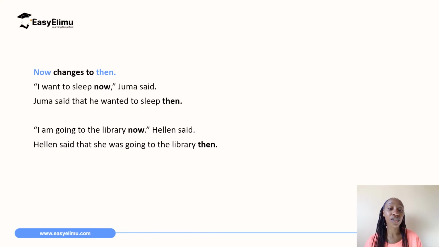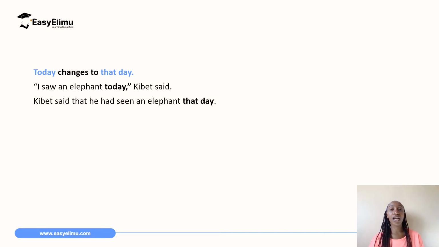I am going to the library now, Helen said. Helen said that she was going to the library then. Another change that we should be aware of is today changes to that day.